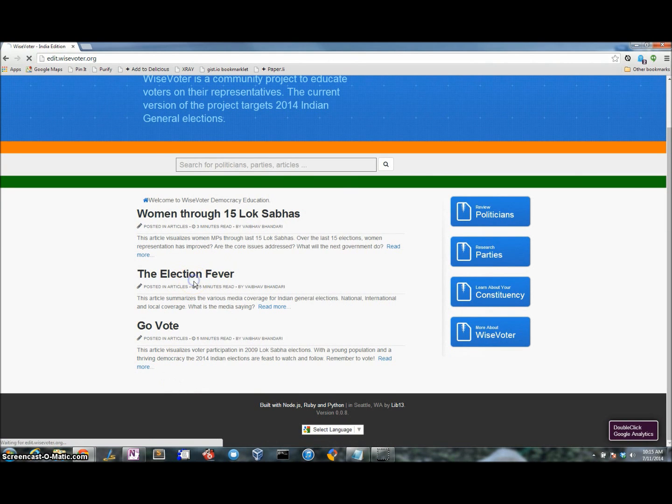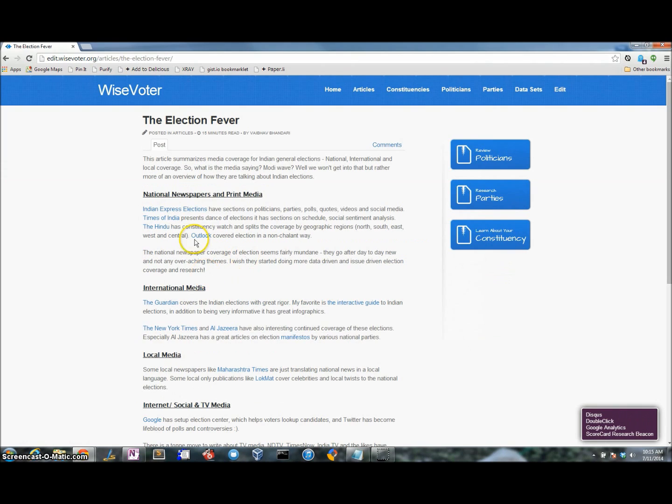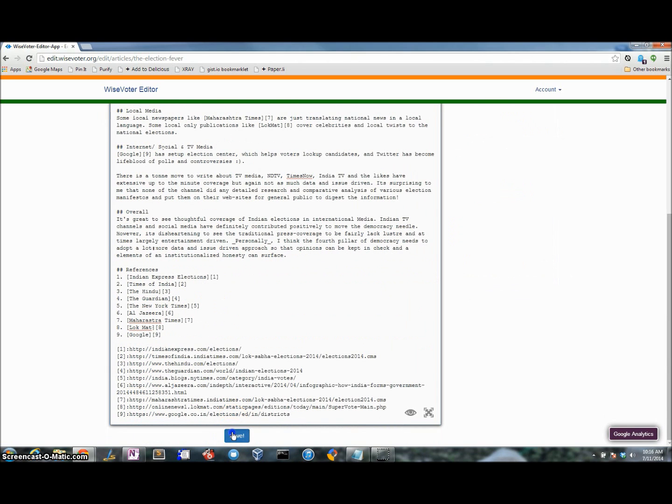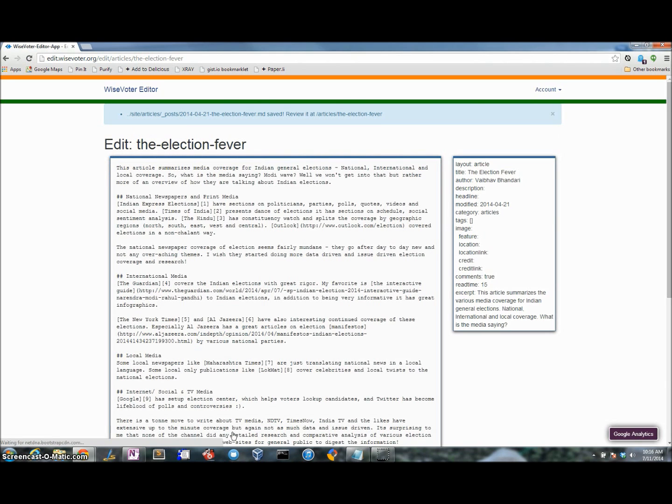I'm going to click on the election fever one, and I see that there is an edit available, and again this is only available on the editor platform. As editor, I can review it, and I can say Outlook covered elections in a nonchalant way, and I like that, and I am going to save that and incorporate the user's edits. These edits won't be public until I generate the entire site.